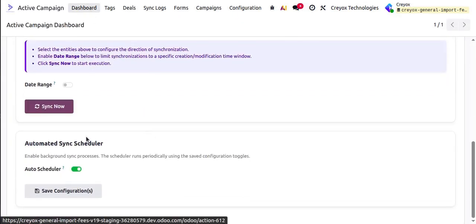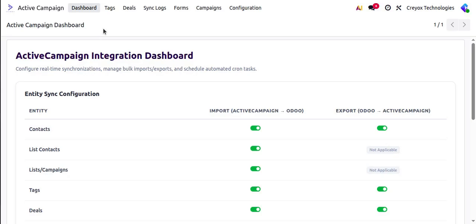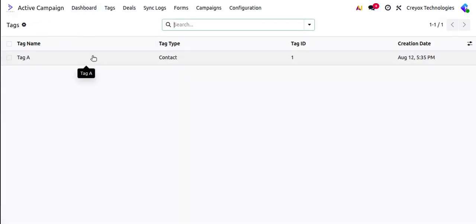I will go to the dashboard and click on sync now. Once it is synced, if you go back to tags, you will be able to see the tags which were created over here in my ActiveCampaign account synced in Odoo as well.